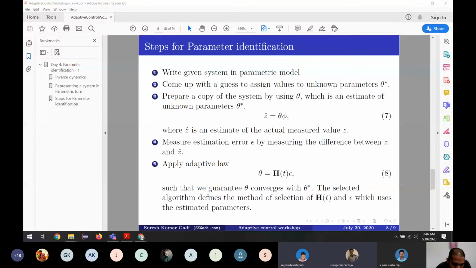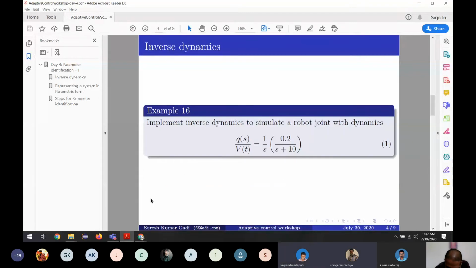Sir, can we go back to that inverse dynamics? I had some doubt over there. I didn't hear properly. You say something like inverse dynamics? Yes, sir. What's the question? Sir, inverse dynamics, as we said, if the robot model is based on distance to voltage or displacement to voltage, we had a model. Without taking any feedback, we are trying to synthesize the form of control, inverse dynamics, right, sir? Yes.